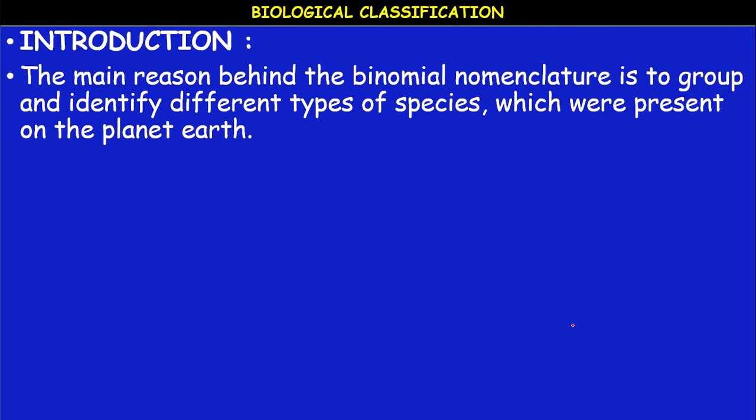Taxonomy is the branch of science which deals with the study of classification of living organisms. Binomial nomenclature means naming the organism with 2 names, and it is also called scientific naming of organisms.